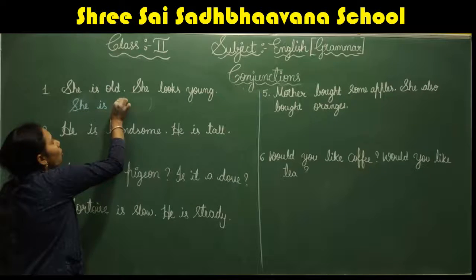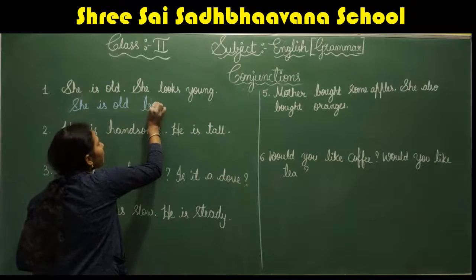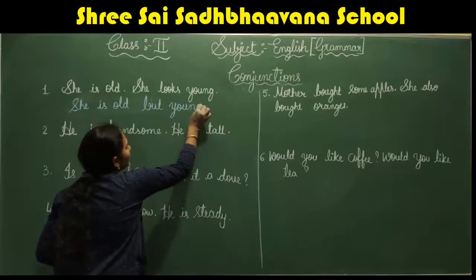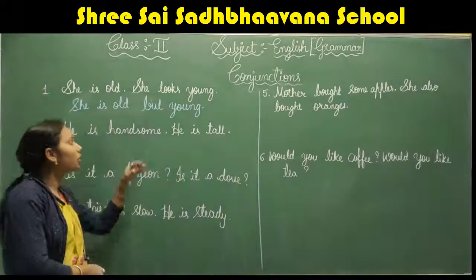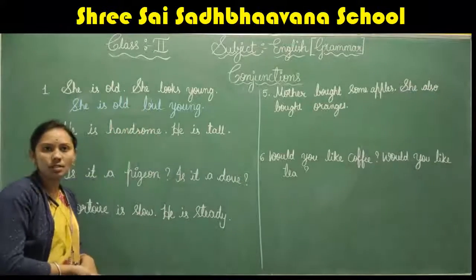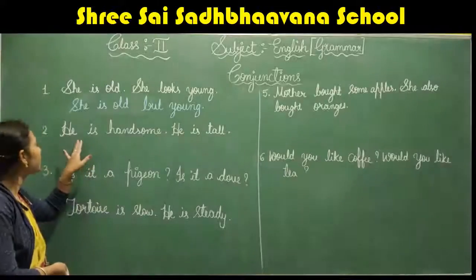She is old but young. Here in this sentence, we are using the conjunction but to join both the sentences. Okay, the next sentence, we'll go for the next.